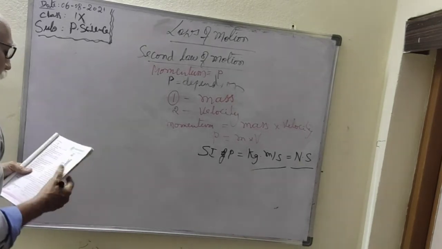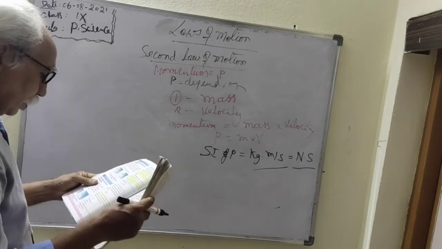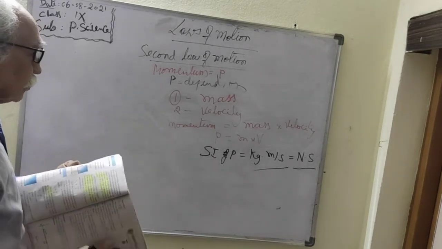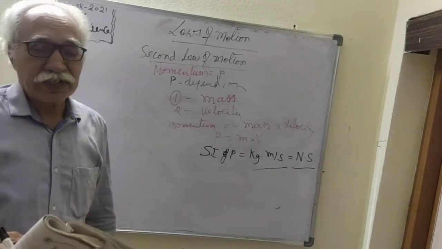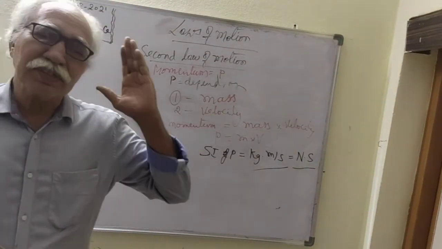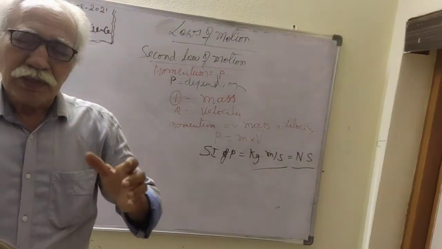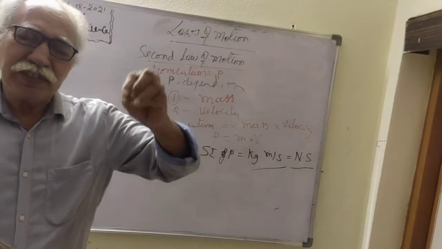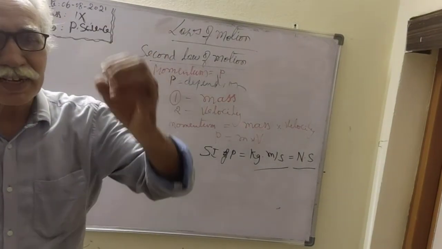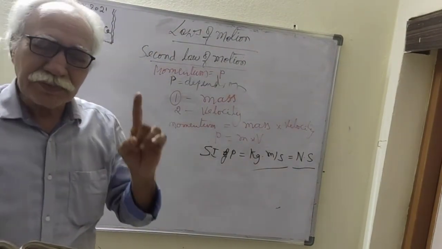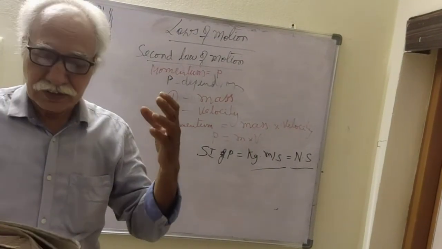Now, non-zero net force. Here is one more concept we should learn. Activity number 4: the larger the net force, the greater the acceleration. When the net force keeps acting on an object in motion, the body moves with more and more speed in the same direction, velocity changes, so the body has greater acceleration. That means when the net force acting on an object is greater, the acceleration is also greater.